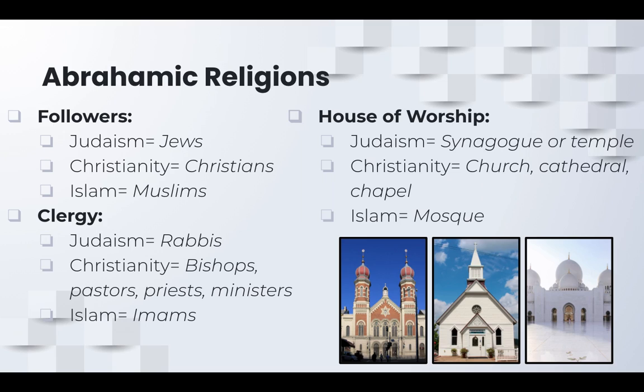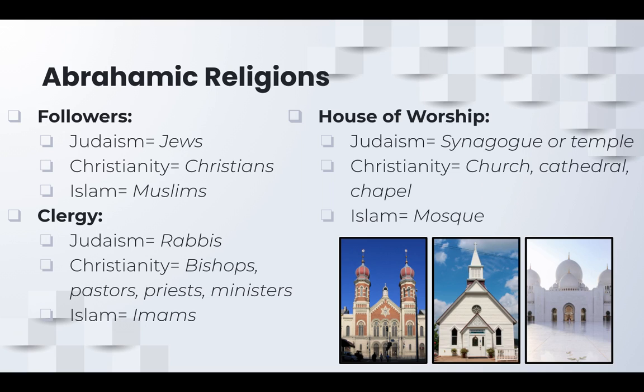So, getting down into the chart here, the followers of Judaism are known as Jews, Christianity are known as Christians, and then followers of Islam are known as Muslims. The clergy in Judaism are known as rabbis. In Christianity, there's many different types of clergy. So you have bishops, pastors, priests, ministers. There's like popes, monks, nuns, and there's all kinds of different types of clergy. And then in Islam, they're primarily known as imams.